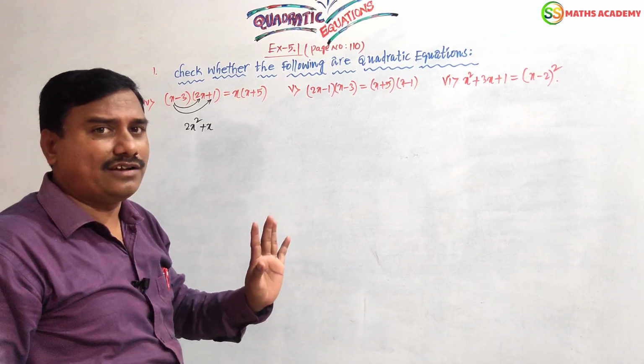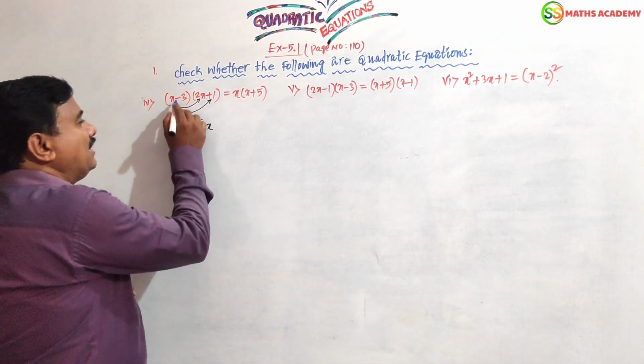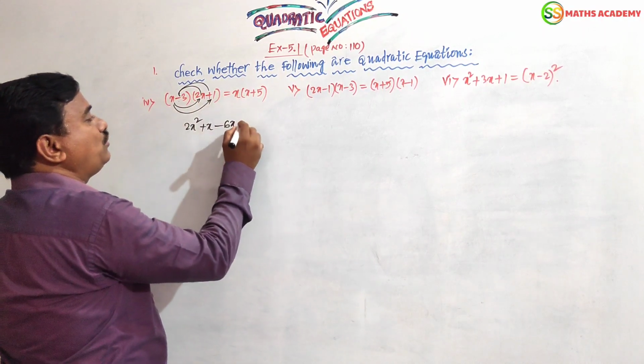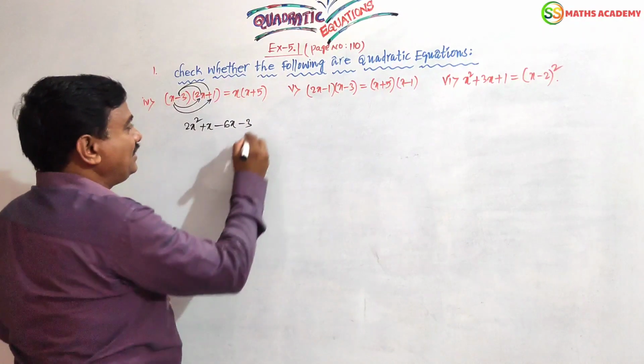That's it. Nothing at all. Okay now, right. Minus 3 into 2x, minus 6x. Minus 3 into 1, minus 3. Right.